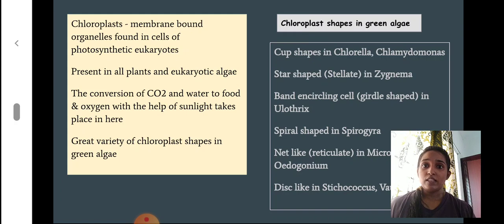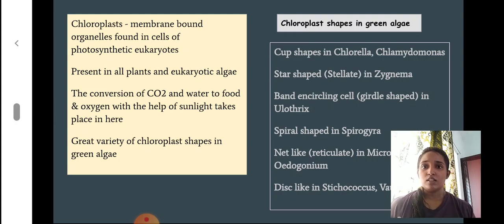Inside the chloroplast there are thylakoid membranes. In prokaryotic autotrophs we find these thylakoids inside the cytoplasm, but we do not see them organized into chloroplast. And in these thylakoid membranes we can also find chlorophyll.